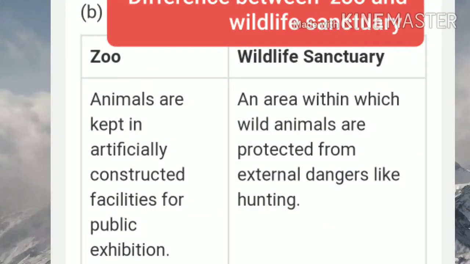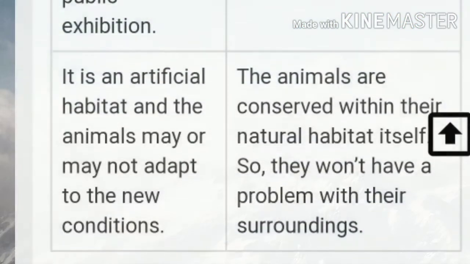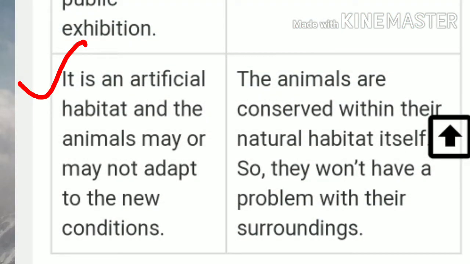Now, the next question is the difference between zoo and wildlife sanctuary. In a zoo, animals are kept in artificially constructed facilities for public exhibition. Second point, it is an artificial habitat, so the animals may or may not adapt to the new conditions.